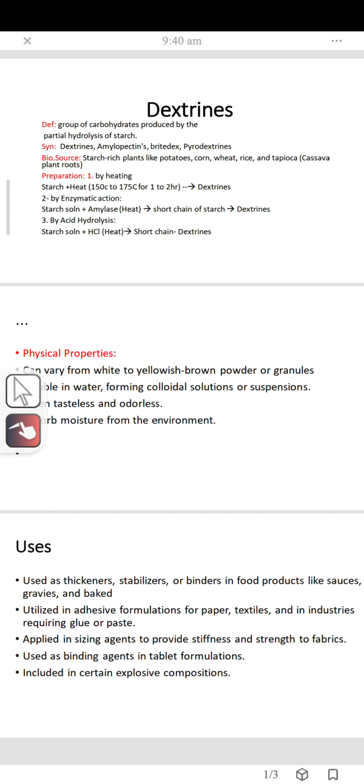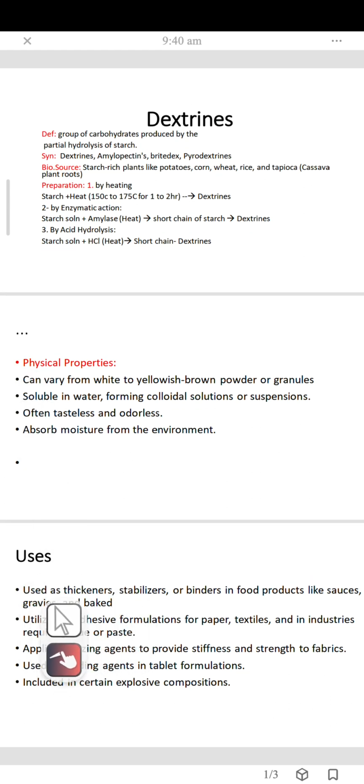Now let's come towards the uses of dextrin. It is used as a thickener, stabilizer, and binder in food products, like in sauces, gravies, and baked goods. Next, it is utilized in adhesive formulations for paper, textiles, and industries requiring glues or paste. It's mostly used in machinery as a glue or paste.